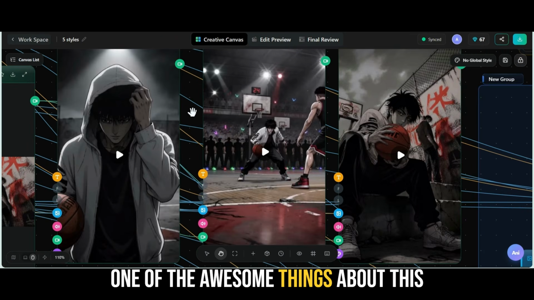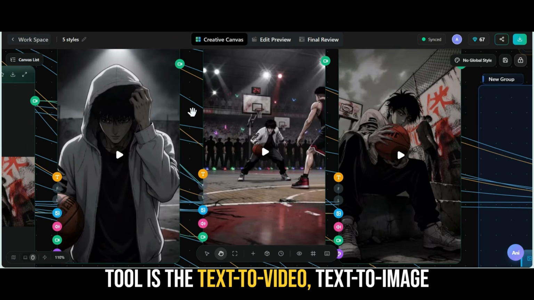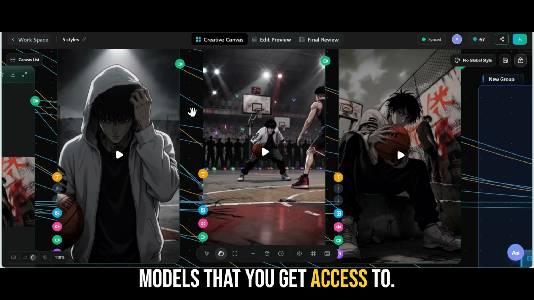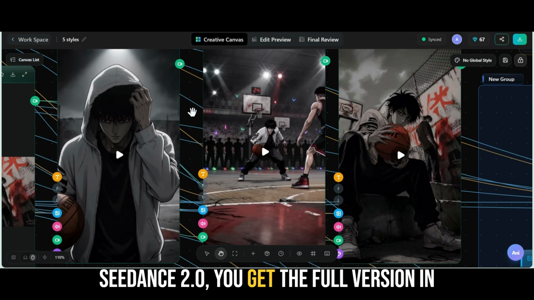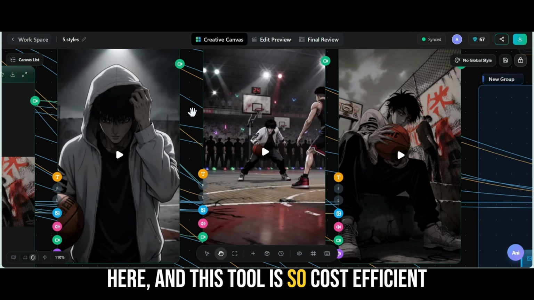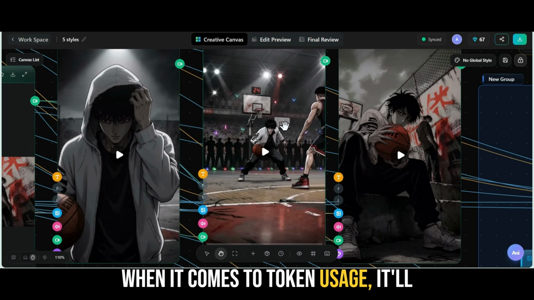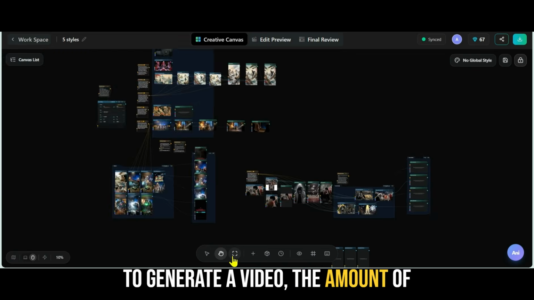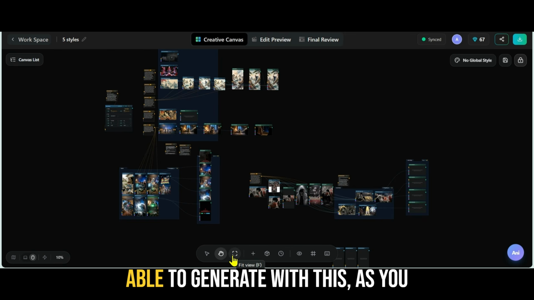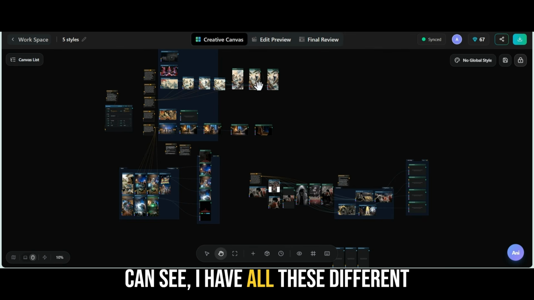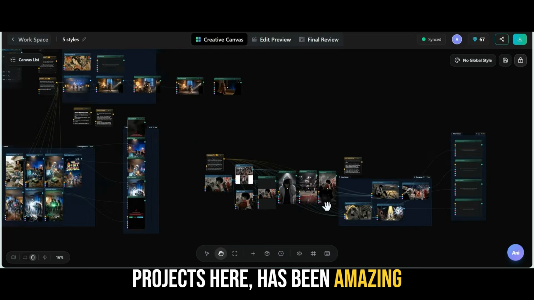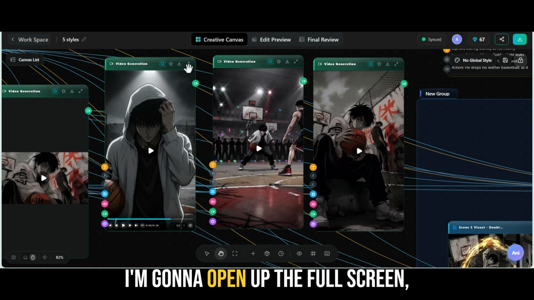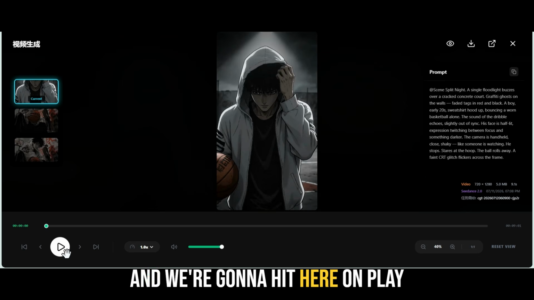One of the awesome things about this tool is the text to video, text to image models that you get access to. Seedance 2.0, you get the full version in here, and this tool is so cost efficient when it comes to token usage. It'll literally use like 1 or 2 tokens to generate a video. The amount of good, high quality content I've been able to generate with this, as you can see, I have all these different projects here, has been amazing. So let's check out this video here. I'm going to open up the full screen and we're going to hit play.